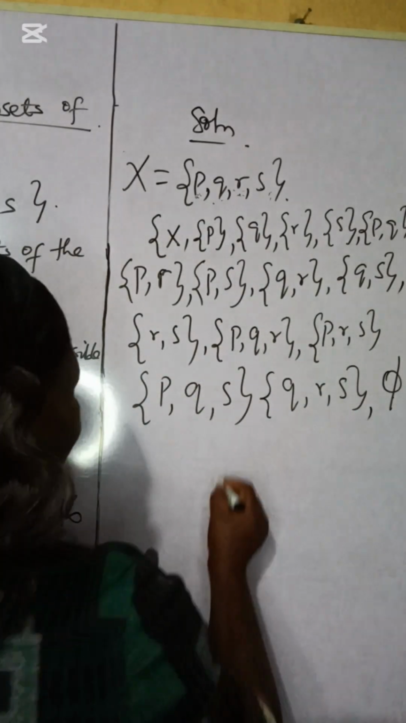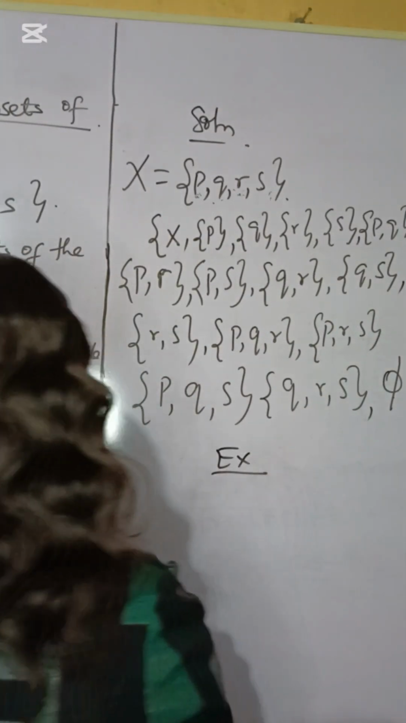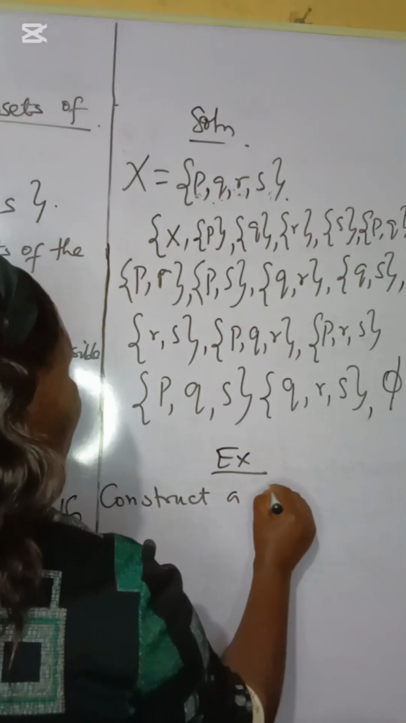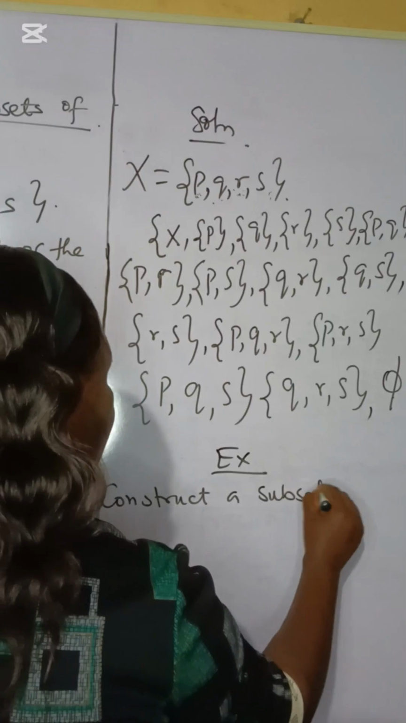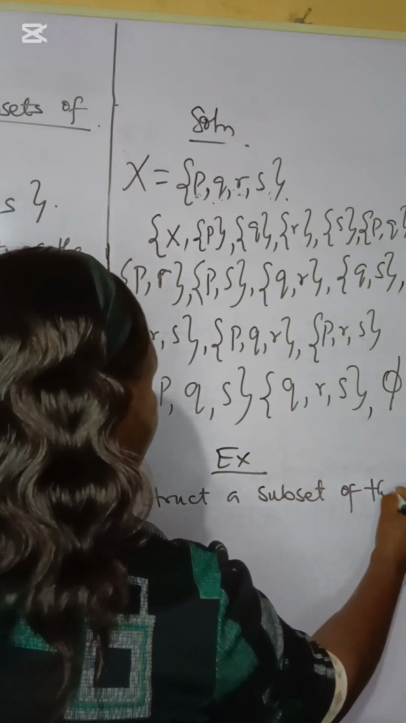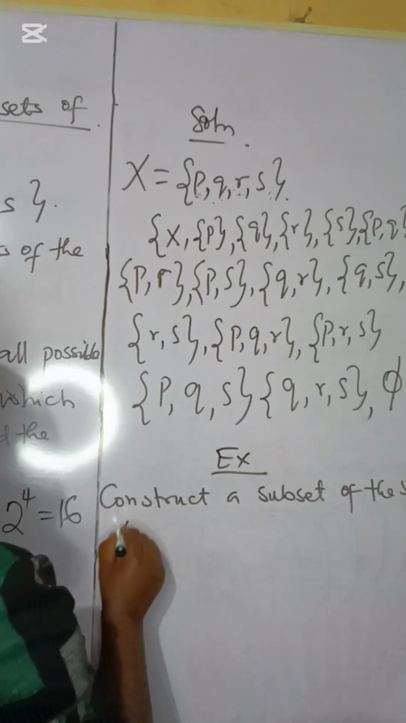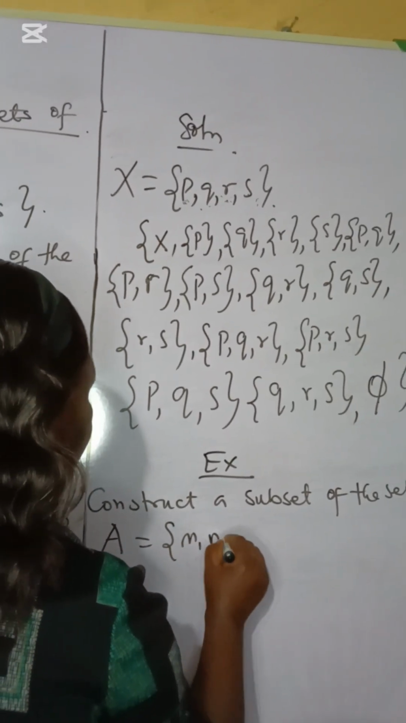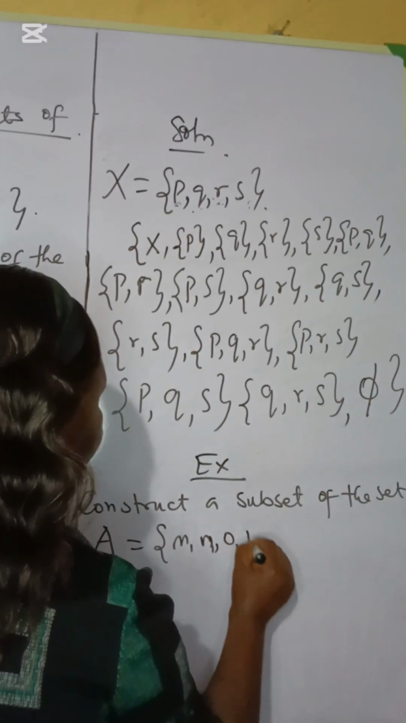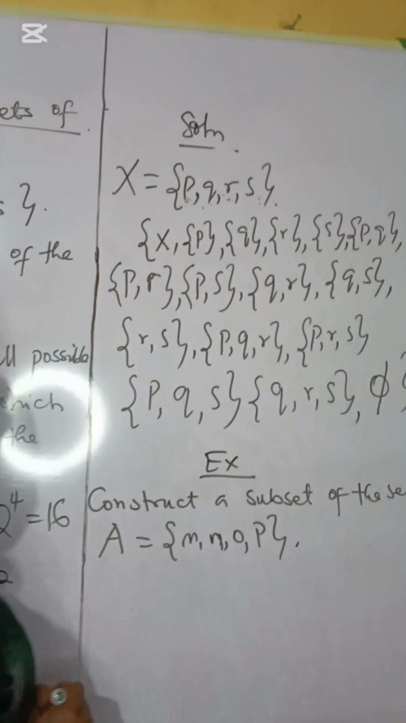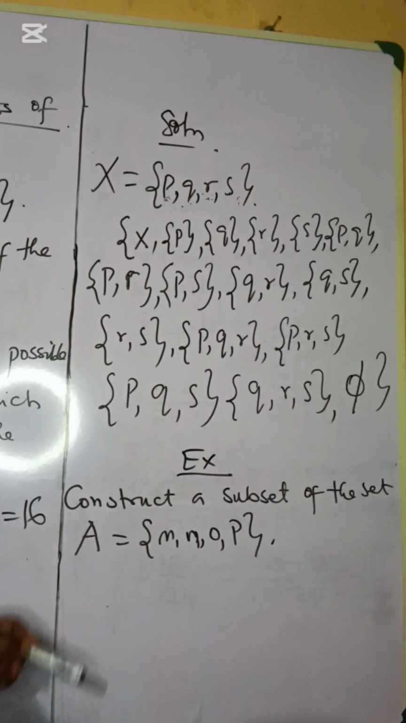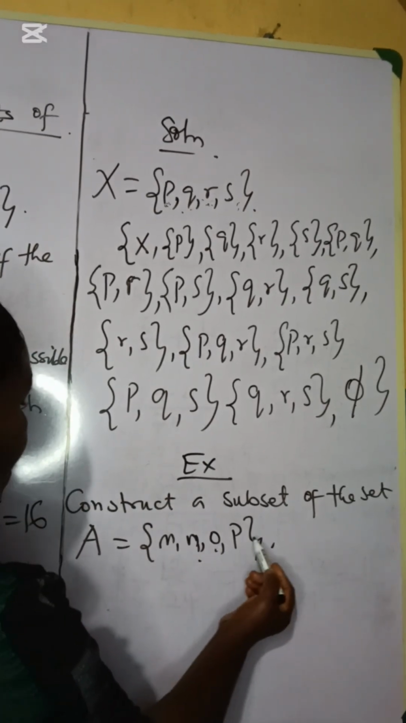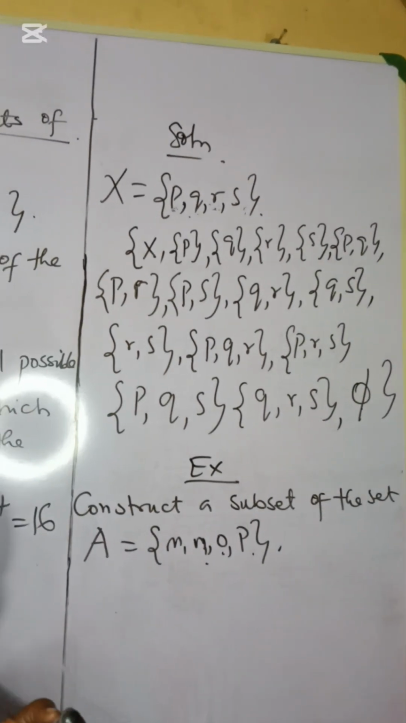So let me give you an exercise. Construct the subsets of the set A equals M, N, O, P. Construct the subsets of the set A equals M, N, O, P.